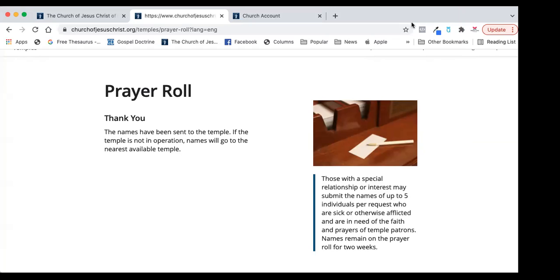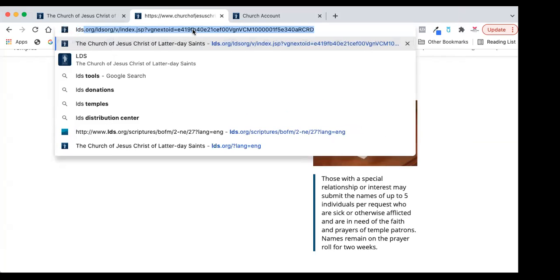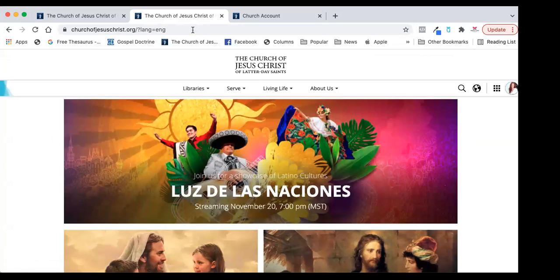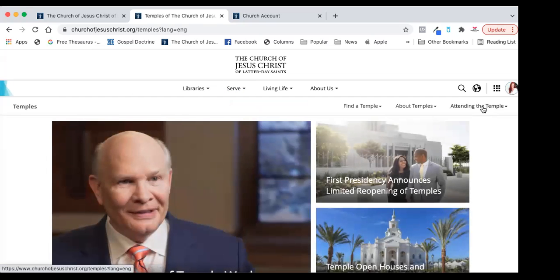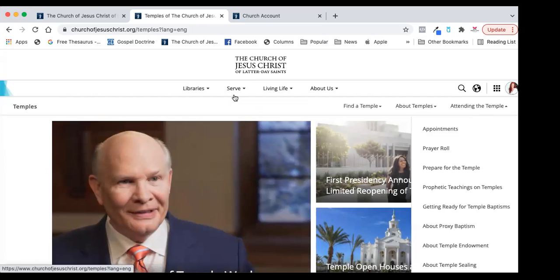And then this is also going to show you how to attend the temple, how to make an appointment. And if you're not LDS, then, well, you can be, and then you can go to the temple. All right. Let's see. So you want to go to the regular church website, Church of Jesus Christ of Latter-day Saints.org. Then you go to serve. It says temples, attending the temple. So first serve, temples, then attending the temple.